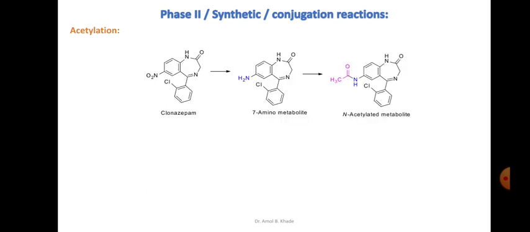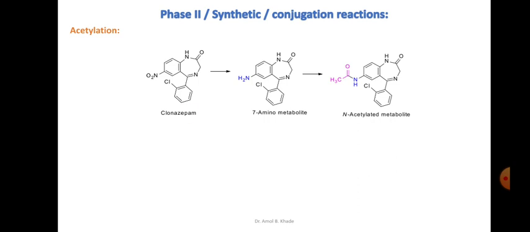So we have an example of clonazepam. We have already discussed clonazepam biotransformation to its 7-amino metabolite in the phase 1 reaction. So the nitro is converted to the amino in the phase 1 reaction. Now this is what we can consider as exposing the functionality. Nitro as such cannot undergo biotransformation in phase 2, but amino can easily undergo biotransformation in phase 2.